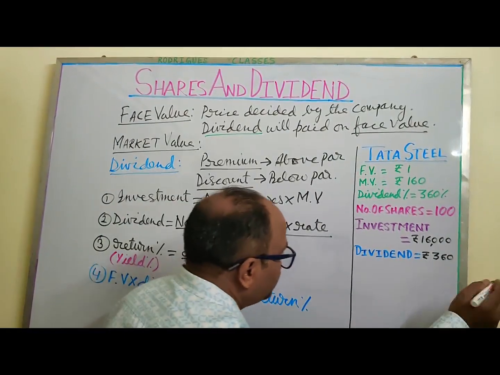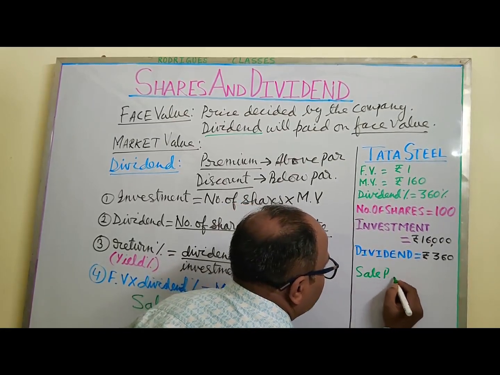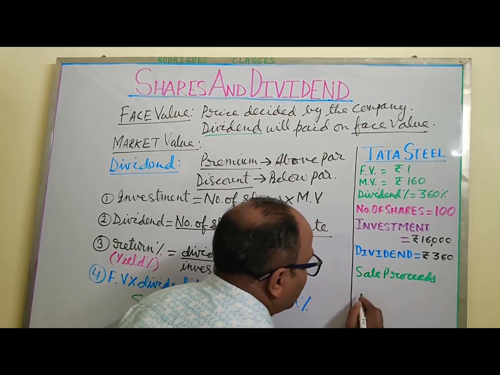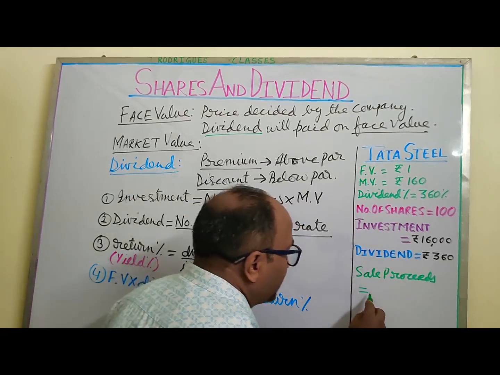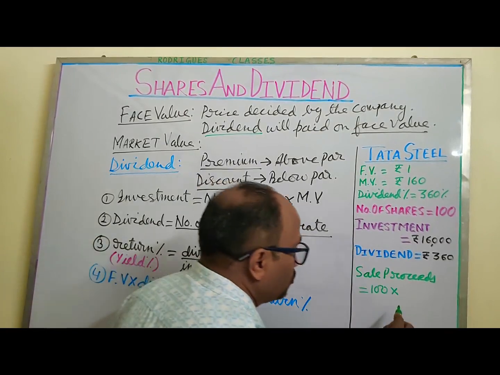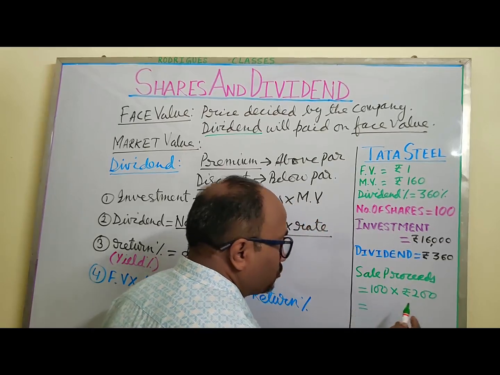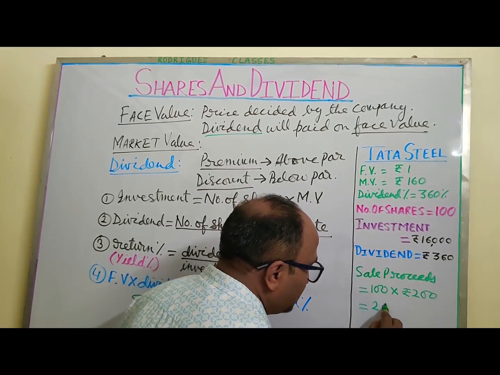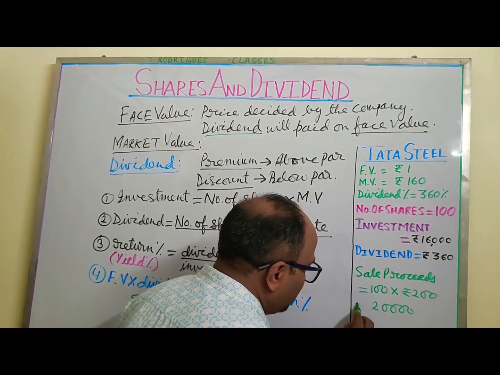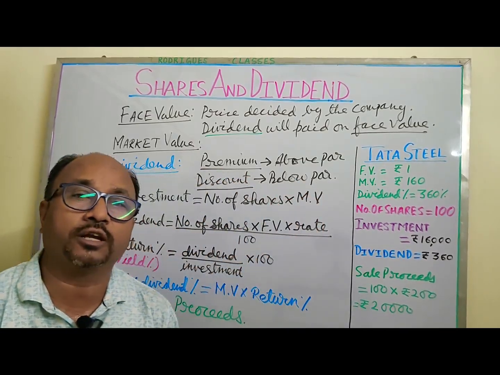If I write here, sale proceeds will be, I have 100 shares and I am selling them when the price increases to 200. So I am selling at 200 rupees. So the money which I will get will be this much of money. This becomes 20,000, the sale proceeds.